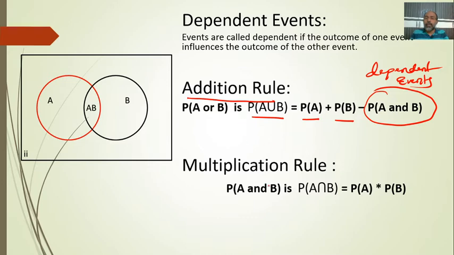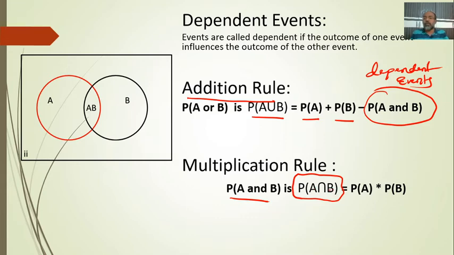A and B is named as P of A intersection B, according to set theory. P of A intersection B means I want A as well as B, both together.